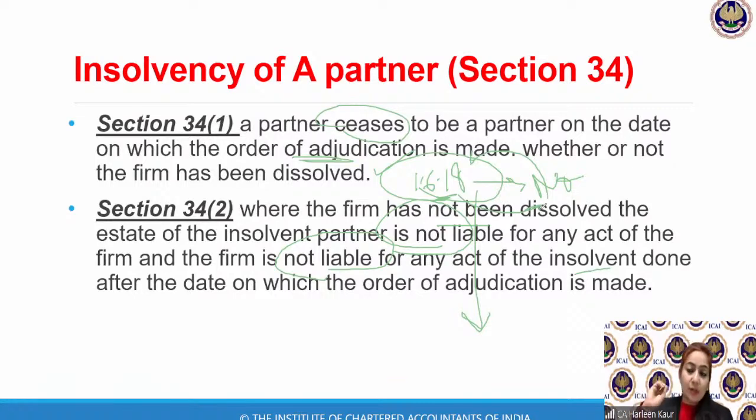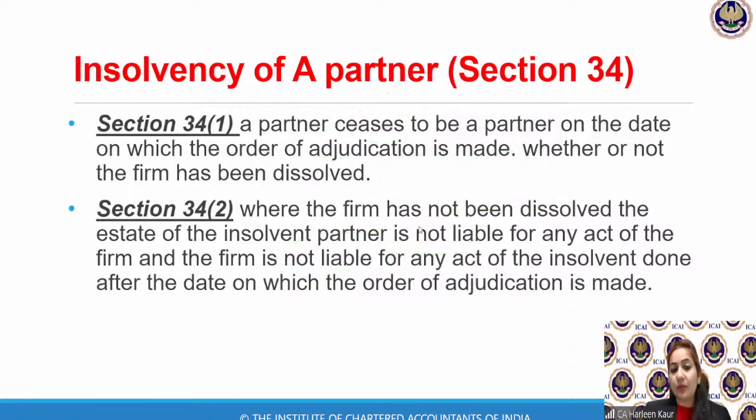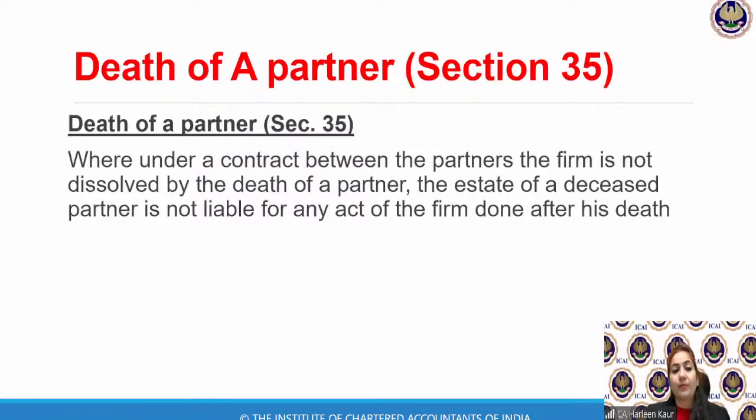Simple. Once you leave or retire from the firm, neither the firm nor the partner has any relationship, and neither will be held liable. Say, for example, the firm is not dissolved and is still continuing. This insolvent partner is not liable for the actions of the firm. Similarly, if this insolvent person is still doing any business, the firm is not liable for any of his actions. So from the date of insolvency, both parties cease to be held liable for their actions. You can easily go through the chart given in your study material. This is the summary of section 34 subsection 1 and section 34 subsection 2.